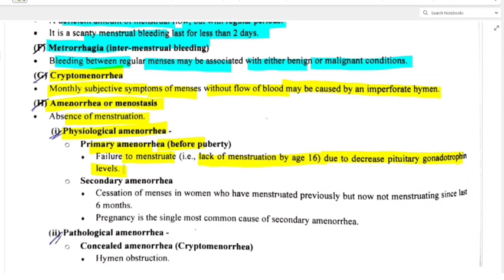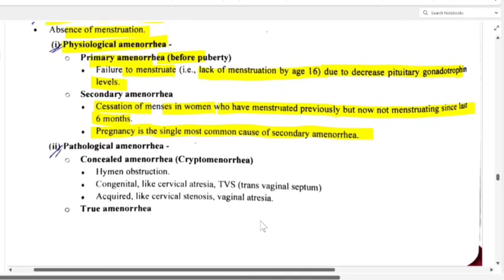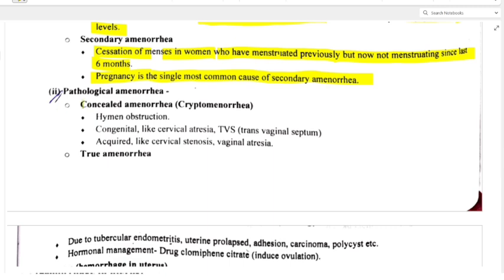And what is secondary amenorrhea? Cessation of menses in women who have menstruated previously but have not menstruated for the last 6 months. Pregnancy is the single most common cause of secondary amenorrhea. So basically pregnancy, what I was telling, is secondary amenorrhea, right? And primary amenorrhea is due to decreased pituitary gonadotropin levels. Hope it is clear.